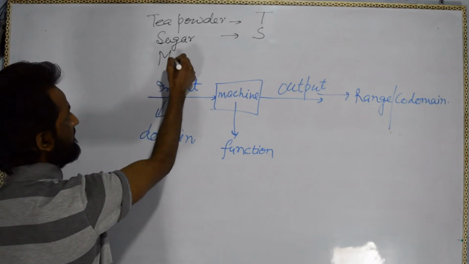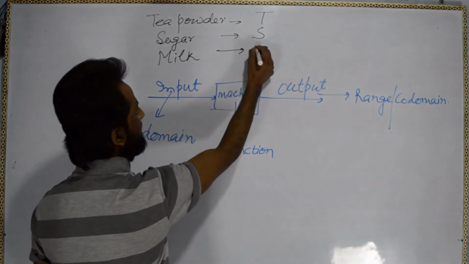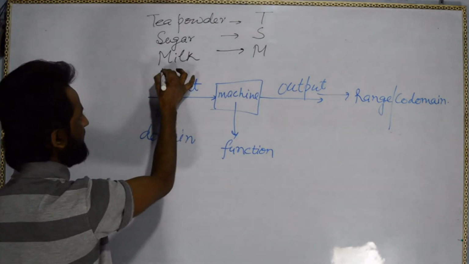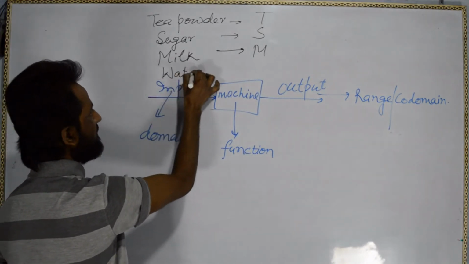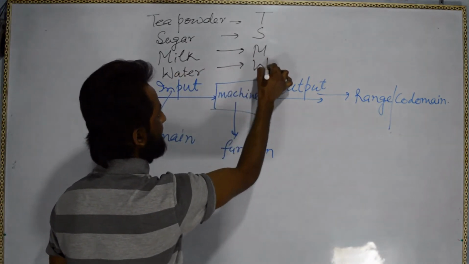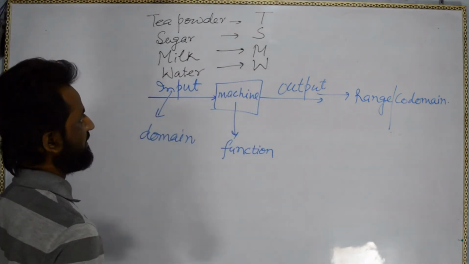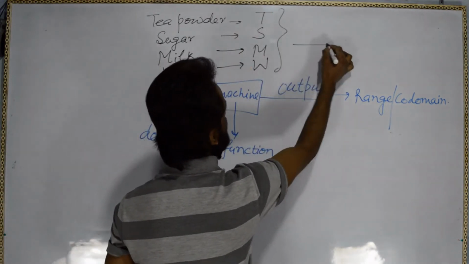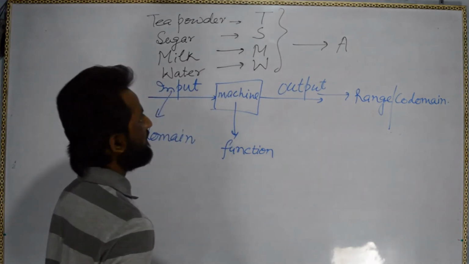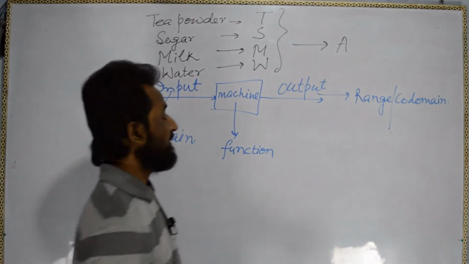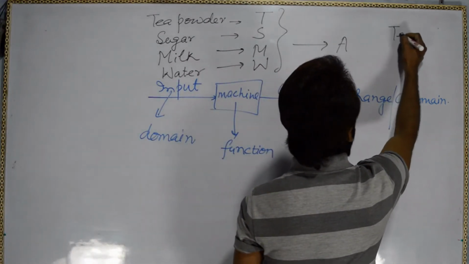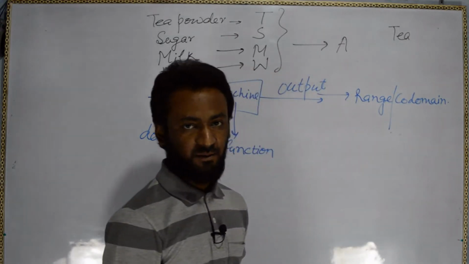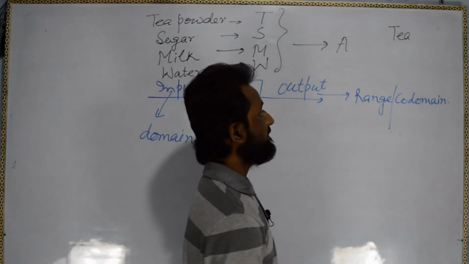Then milk, and if you want to add some water, then water. All these ingredients comprise set A. What will be the output? The output will be prepared tea.